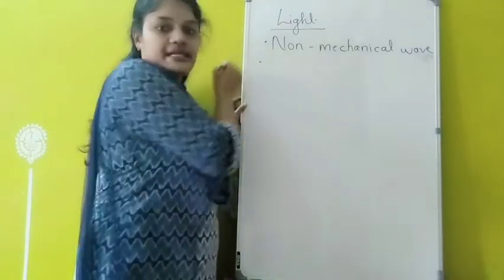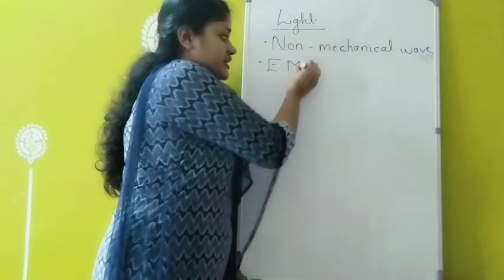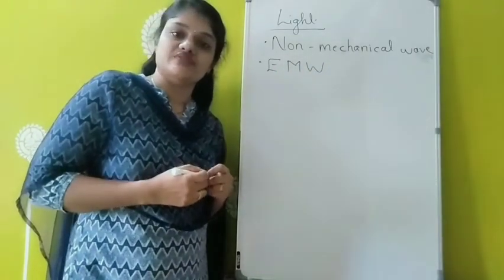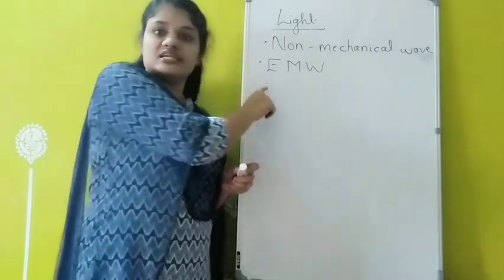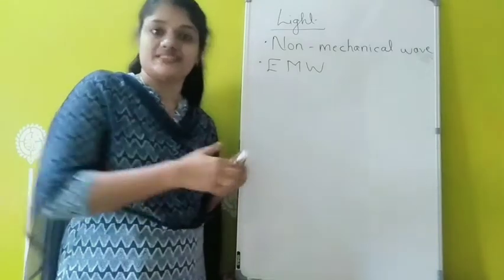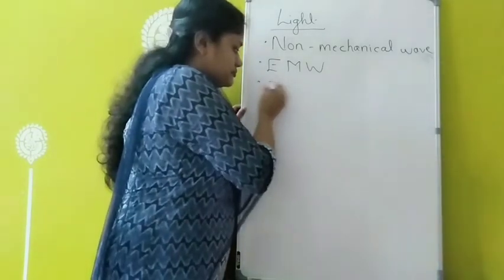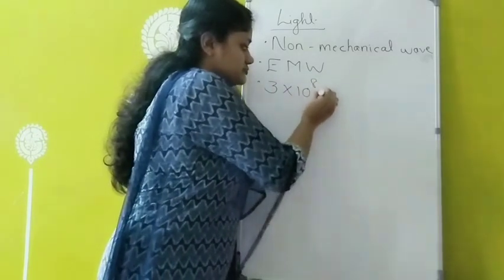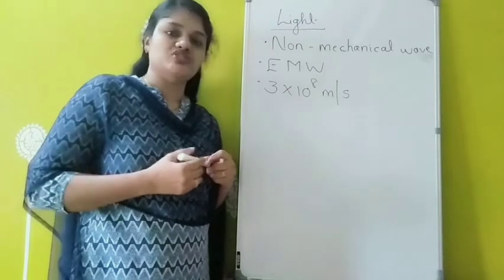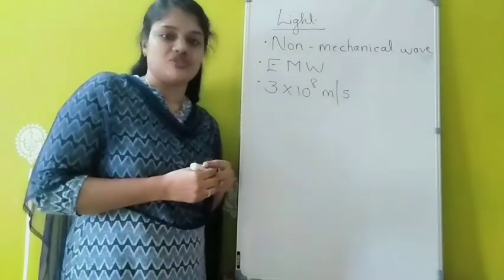And also light can be considered as an electromagnetic wave. That means it travels perpendicular to both electric as well as magnetic field. And all these electromagnetic waves are traveling with a constant speed of 3 into 10 raised to 8 meter per second. So speed of light is 3 into 10 raised to 8 meter per second. That is, in 1 second it travels a distance of 3 into 10 raised to 8 meter.